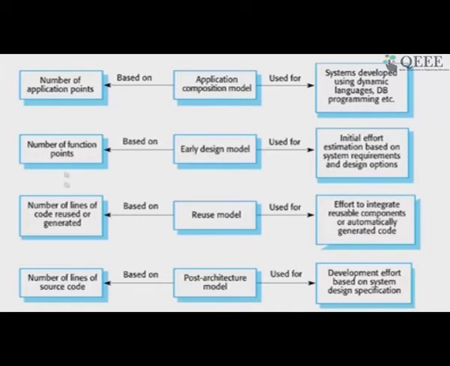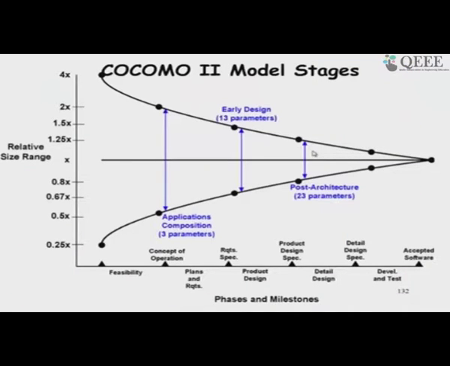So, we have only the application points like number of screens etc. And in the reuse model, we are trying to customize a software, and how much of the code we are doing white box reuse, how much black box reuse, and what is the number of lines of code that is going to be changed and so on. Based on that is the reuse model. And as these are used during the life cycle, we use different models and we come up with increasingly accurate estimations.